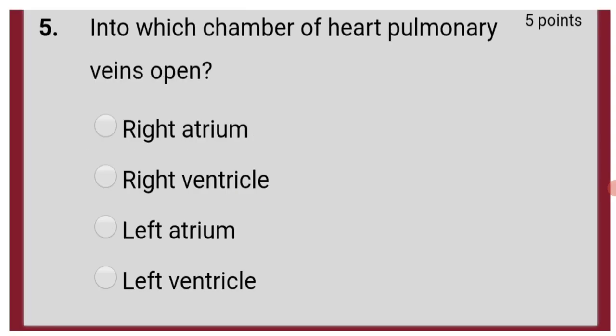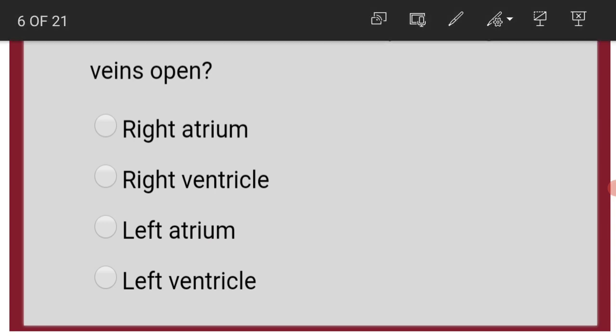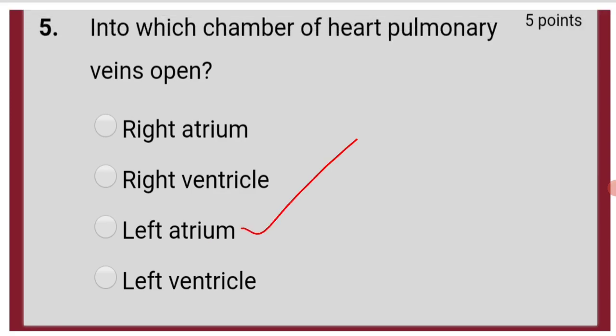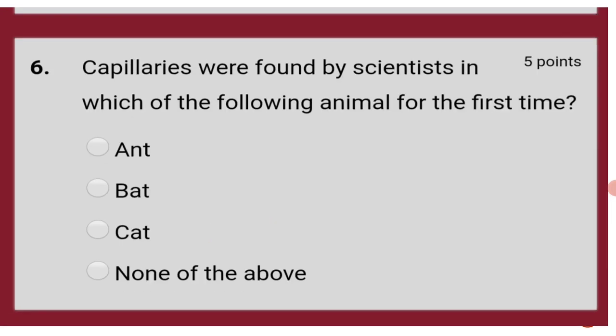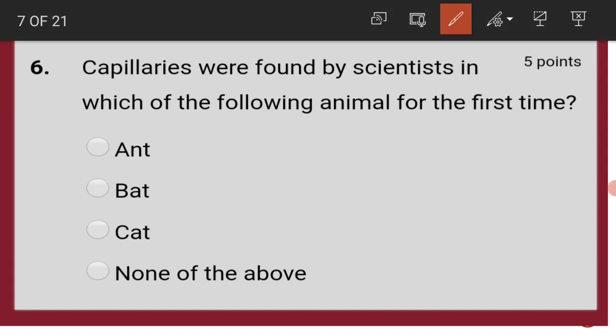Into which chamber of heart do pulmonary veins open? In the previous bit I told that pulmonary veins transport only oxygenated blood, and the left side of the heart, whether it is left auricle or left ventricle, both are filled up with oxygenated blood only. So pulmonary veins open into left atrium. Capillaries were found by scientists in which of the following animals for the first time? Answer is bat.